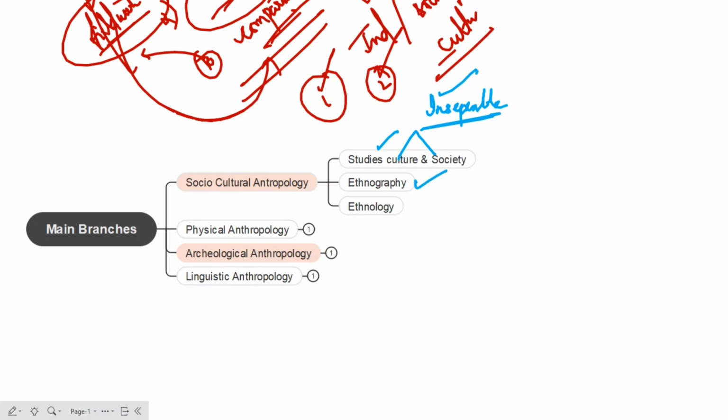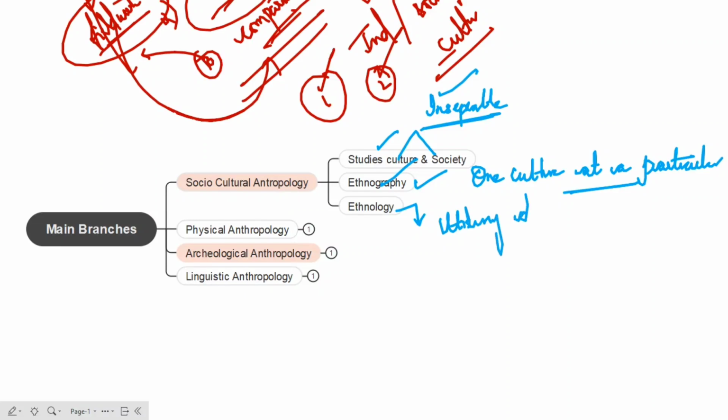So here we are going to talk about ethnography. Ethnography means we are going to understand one culture at a particular time. Ethnology means we are utilizing the data of ethnography and we are comparing, and we are deriving certain regularities in human behavior.